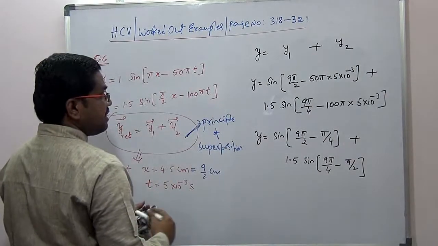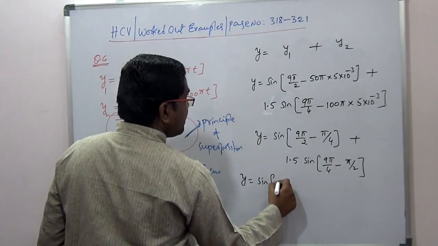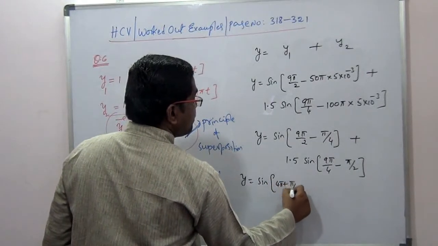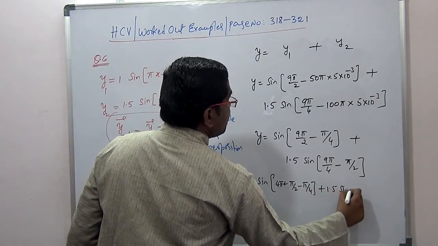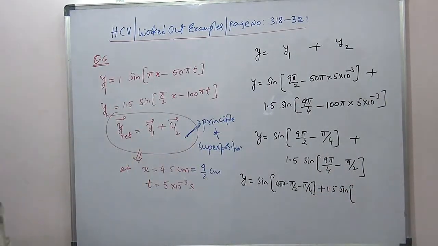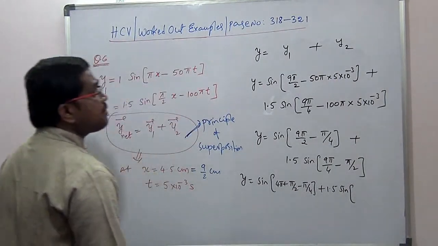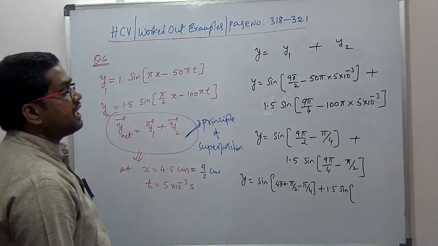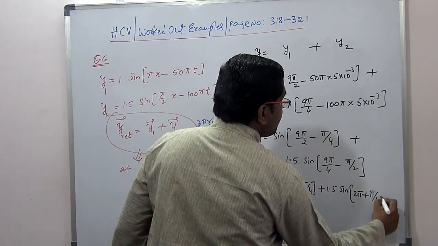So that means y is equal to sine of 4 pi plus pi by 2 minus pi by 4 plus, here how can we write it? So 8 plus 1, we can write it as 8 plus 2 pi plus pi by 4. So 2 pi plus pi by 4 minus pi by 2.